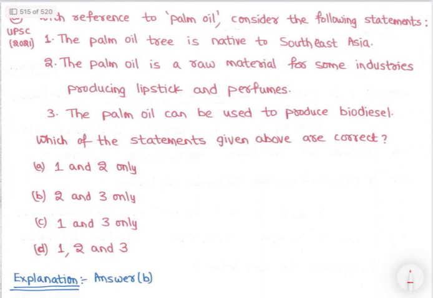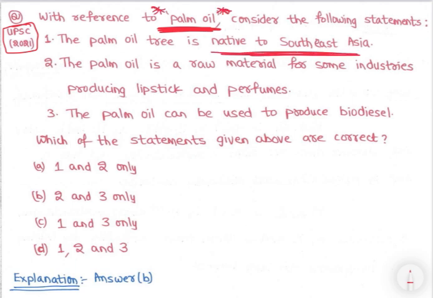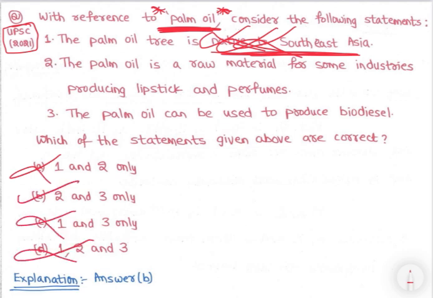Then next is with respect to palm oil, right? Question asked in UPSC 2021, right? Again, palm oil are very important, right? So palm oil के बारे में भी, right? So palm oil tree is native to Southeast Asia. No, they are not native to Southeast Asia. They are introduced in Southeast Asia, right? So ये पता होते ही, right, आपका क्वेश्चन हो जाएगा.